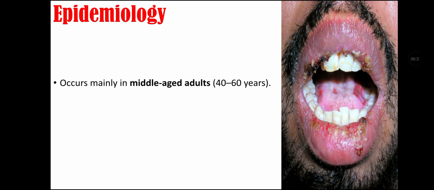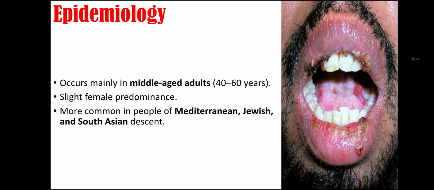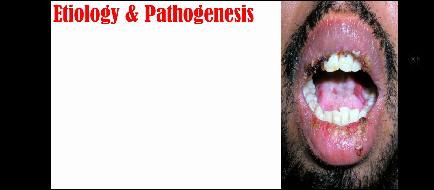Epidemiology of Pemphigus vulgaris. It occurs mainly in middle-aged adults, like 40 to 60 years of age. It has slight female predominance. It is more common in people of Mediterranean, Jewish, and South Asian descent. Its incidence is 0.1 to 3.2 cases per million annually.